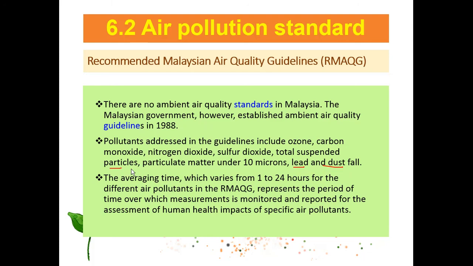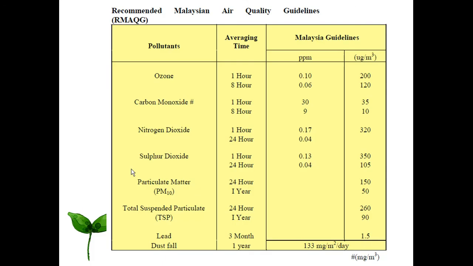The measured period of time, the monitor report, is for the assessment of human health, with the guideline for the ambient air. They have 1-hour or 8-hour average. This is the level in the unit ppm, and this one is for microgram per cubic meter.